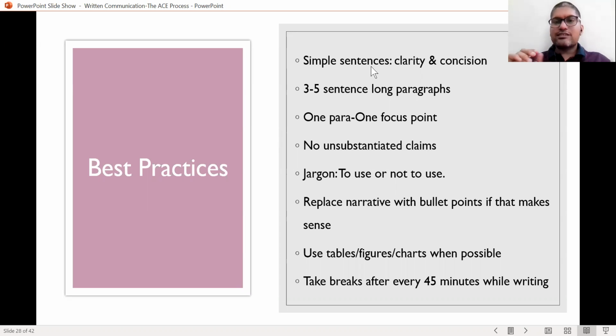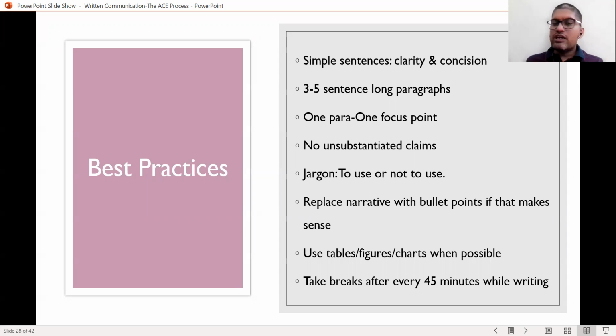When you are writing all this, you need to write simple sentences. Simple sentences provide you clarity and precision. Don't make very, very long paragraphs. Ideally, 3 to 5 sentences, maybe 6 or 7, not more than that. Change the paragraph when the focus point is changing. Whatever you are trying to analyze, describe or explain, one paragraph, one focus point, one theme.